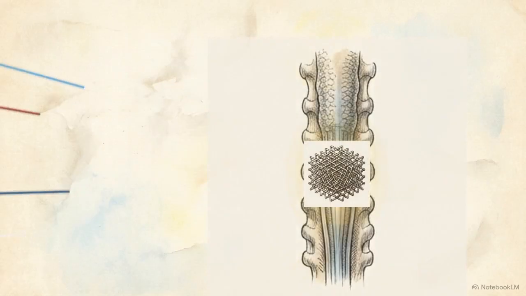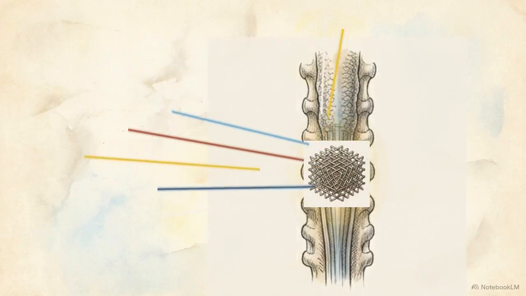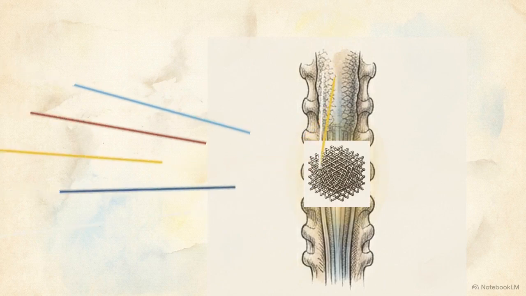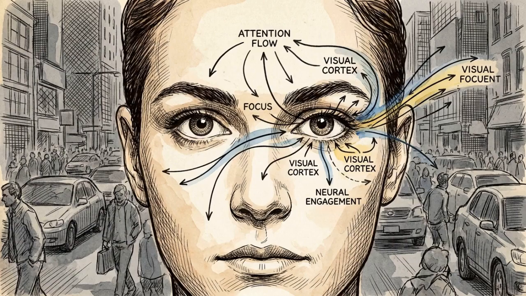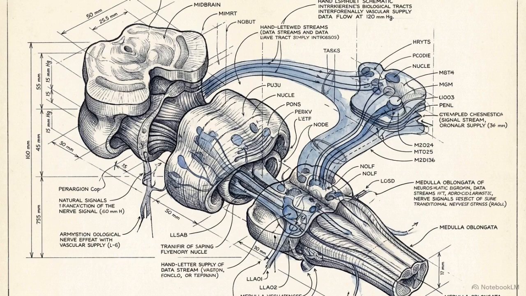It is not a passive receiver. It actively filters the sensory barrage of all 5 senses, allowing the brain to focus on vital information while tuning out redundant environmental noise. To understand the conscious state, we must map this specific physical circuit rather than treating arousal as a vague psychological phenomenon.